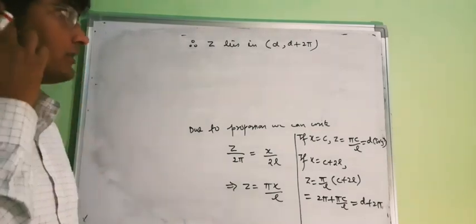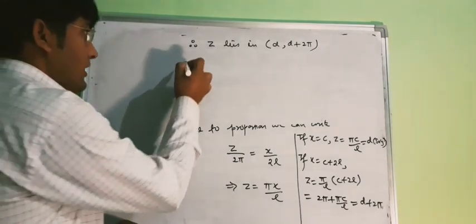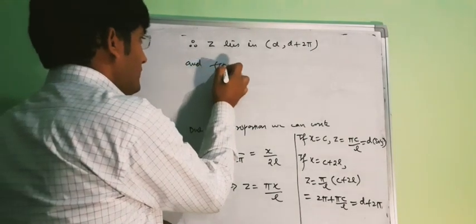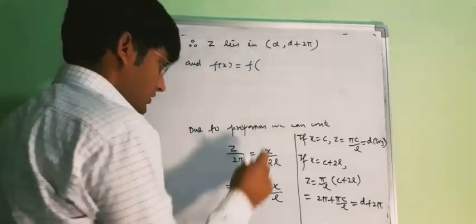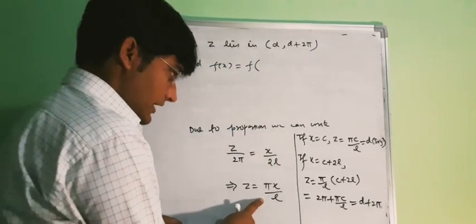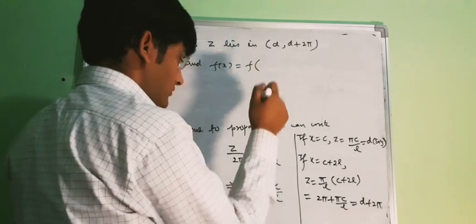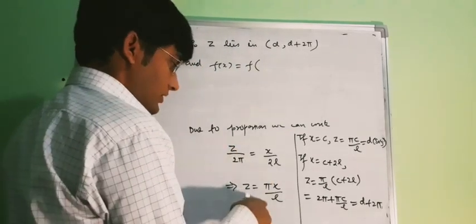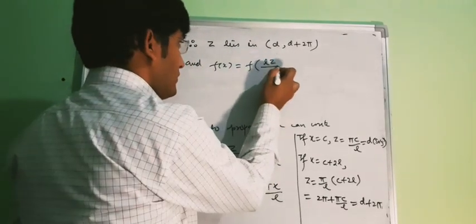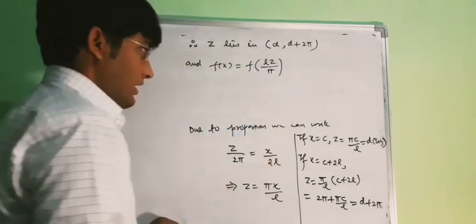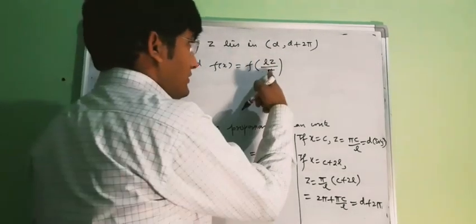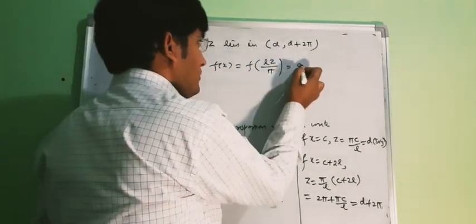So our z lies in the interval d, d plus 2 pi, and our f(x) will be, now here your value of x will be Lz upon pi, so this is f of Lz upon pi, and because it is a function of z, say it is your g(z).